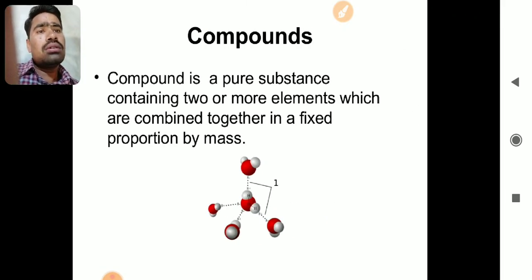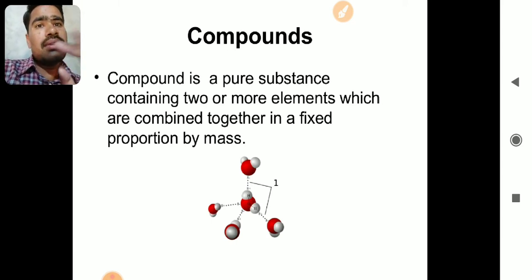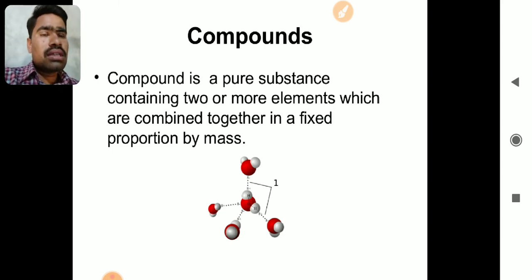Okay, so this is about the metals and non-metals. Now compounds. This is another type of pure substance. Pure substances are of two types: one is elements and the other is compounds. So what are compounds? Compounds are pure substances containing two or more elements combined together in a fixed proportion by mass. Any compound has different types of elements involved. If the different types of elements are combined in a fixed ratio or fixed proportion, then a new compound is formed. Now if you see, this is the H2O molecule. The formation of the H2O molecule is shown here.